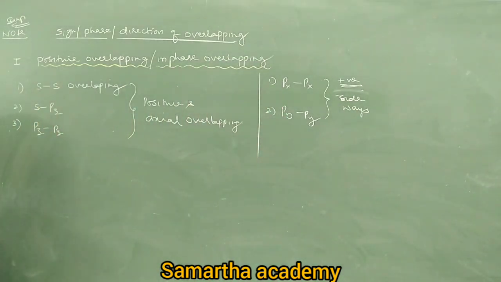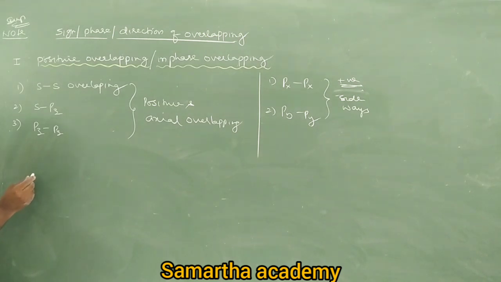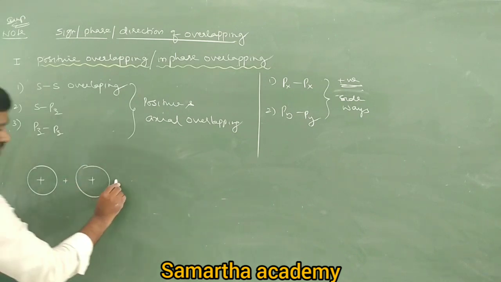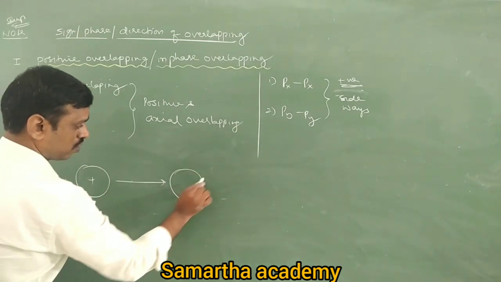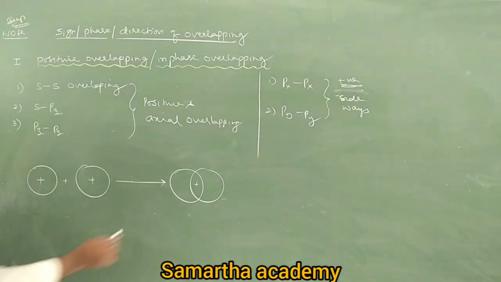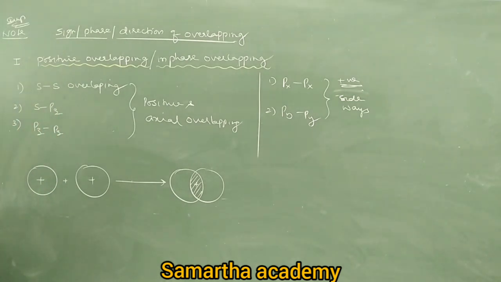So let's see the diagram here. First is SS overlapping. I want to write positive and axial. Come on, tell me. An S orbital is spherical in shape, and another S orbital is spherical in shape. Right? It is a positive overlapping, SS overlapping. Next is S PZ.